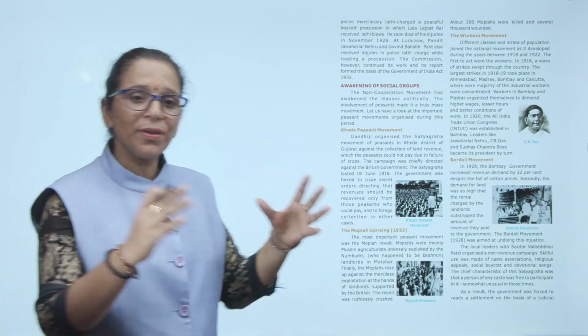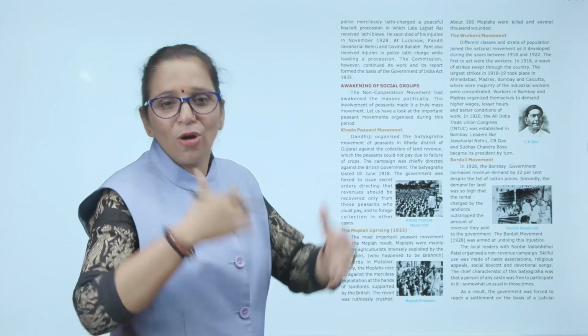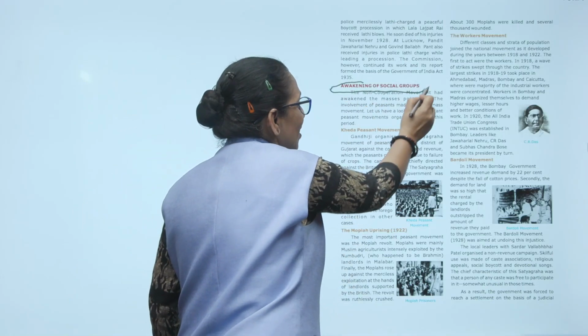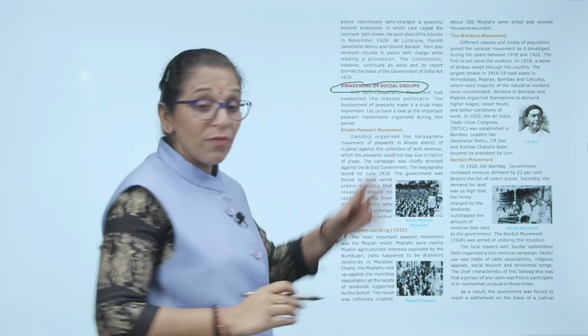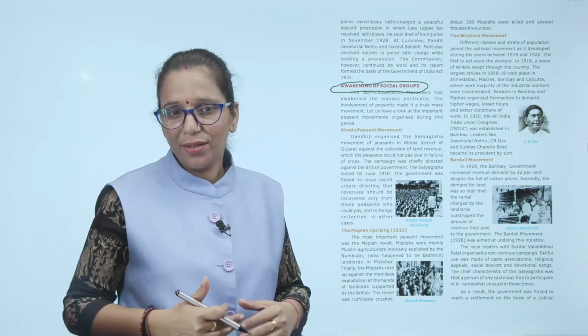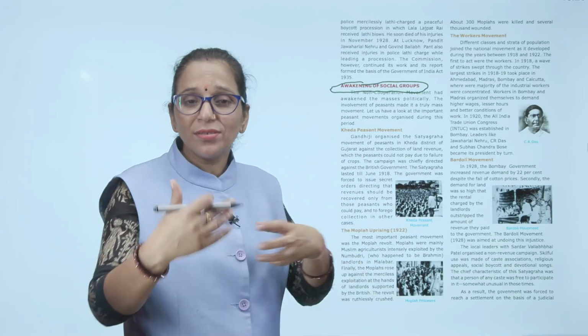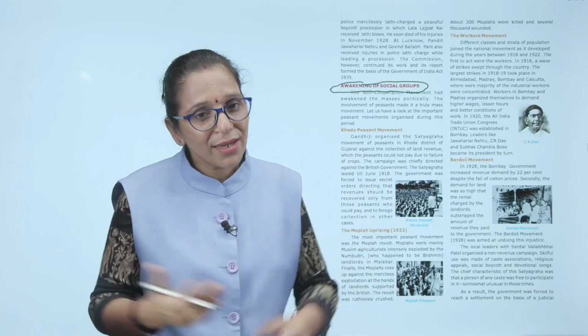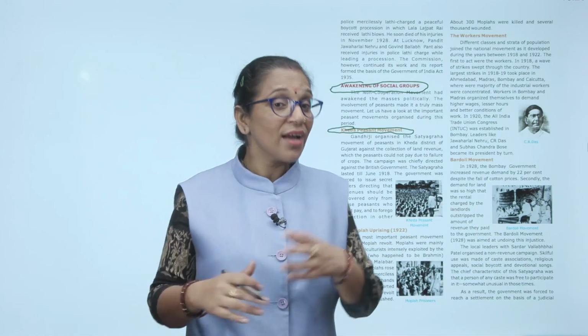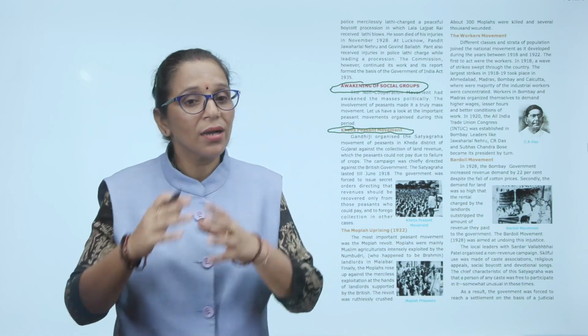Now that is the time period when there was an awakening of social groups in Indian society. The non-cooperation movement had awakened the masses politically, and the involvement of peasants made it truly a mass movement. Now there are some movements which were done by the peasants and other communities. Especially we are discussing the Kheda peasant movement. Kheda is a district in Gujarat, and there the Kheda Satyagraha was organized by Mahatma Gandhi.